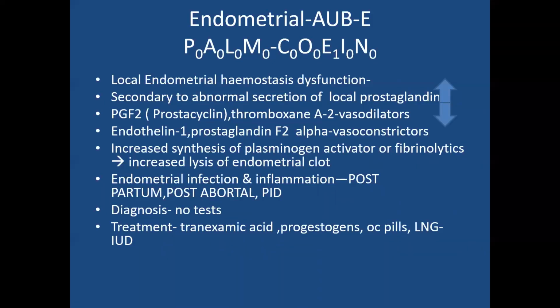So endometritis comes under AUB-E. This endometritis is seen in the immediate postpartum and post-abortal period and in case of pelvic inflammatory disease. Immediately after delivery and after abortions, for 2 to 3 cycles, they will come with excessive bleeding. It is nothing but endometritis. It comes under AUB-E.